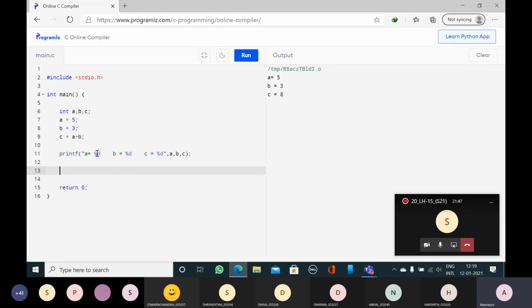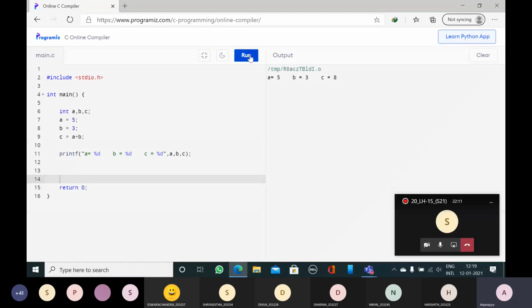Why are we using percentage %d? Percentage %d is used because it is of integer data type. For integer data type, we have seen we have to use the type specifier percentage %d. Now I will run the program. Now A is equal to 5, it leaves some space. Again B is equal to 3, it leaves some space. C is equal to 8. This is the output we expected.